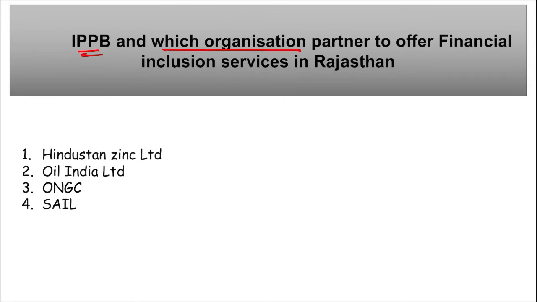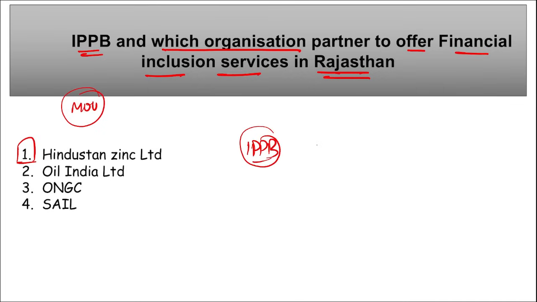IPPB and which organization partnered to offer financial inclusion services in Rajasthan? IPPB recently signed a memorandum of understanding with Hindustan Zinc Limited, to transform the financial landscape of rural Rajasthan. IPPB is a 100% government owned entity, right?